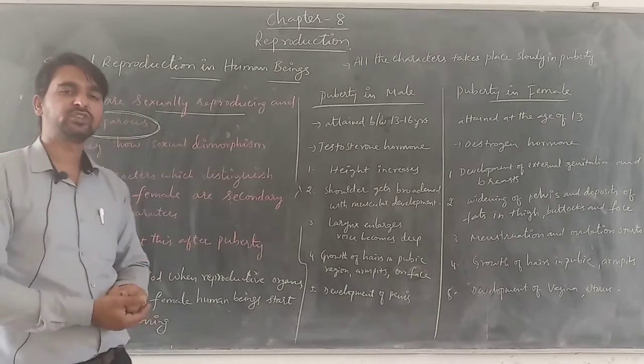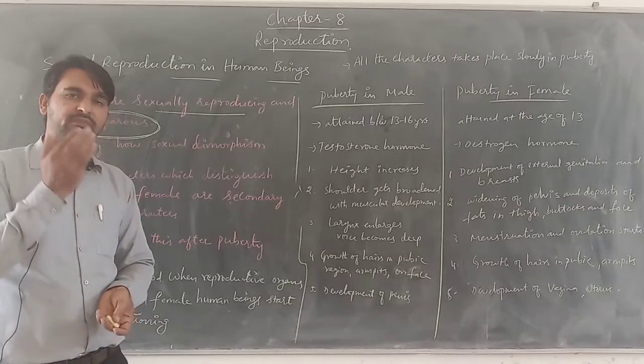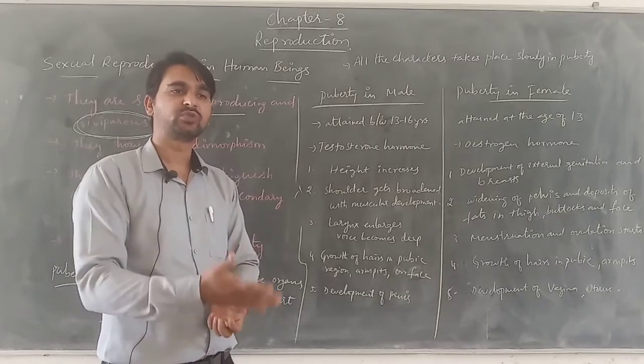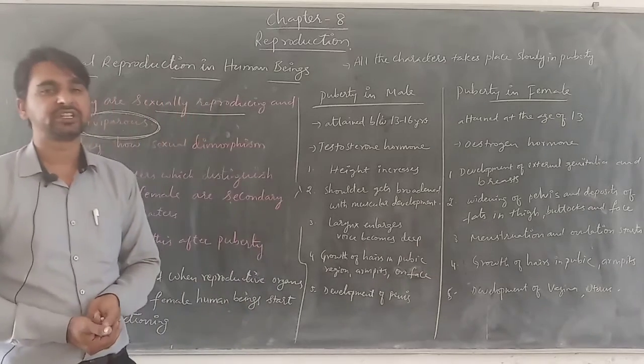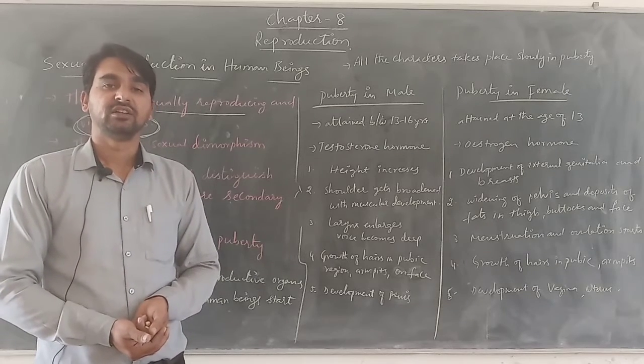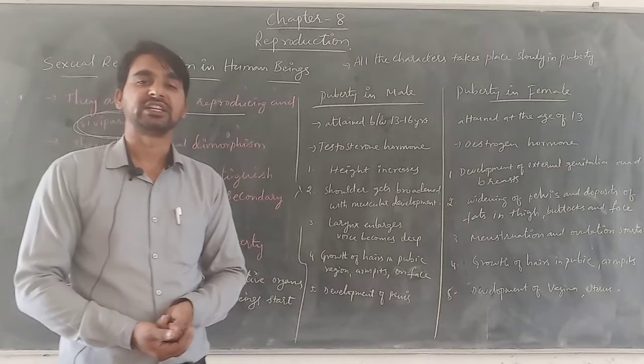There is another difference between oviparous and viviparous. There are certain organisms where the fusion of gametes takes place outside the body, and there are certain in which it takes place inside the body. So based on that, fertilization may take place outside the body or inside the body.